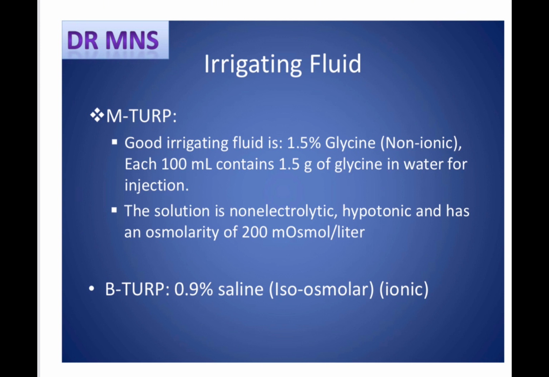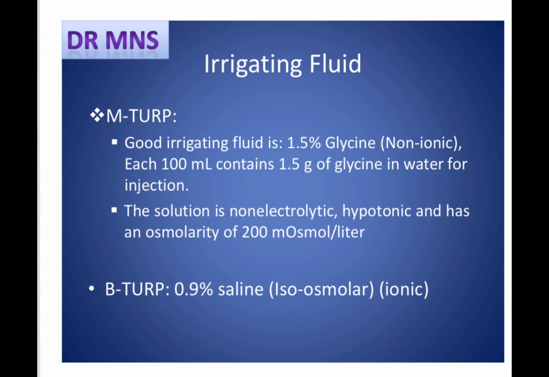Now, the irrigating fluid which we are using for bipolar and monopolar TURP. For monopolar TURP we are using 1.5% glycine, which is a non-ionic fluid, and each 100 ml contains 1.5 grams of glycine. This solution is non-electrolytic, meaning it is non-ionic, and it is hypotonic, having an osmolarity of around 200 milliosmol.